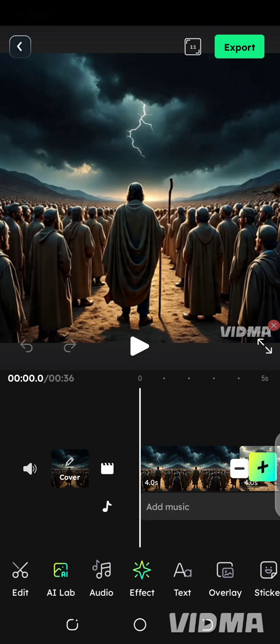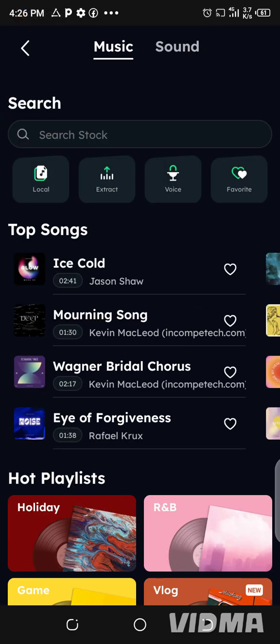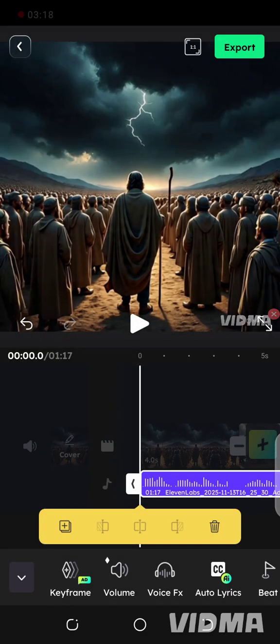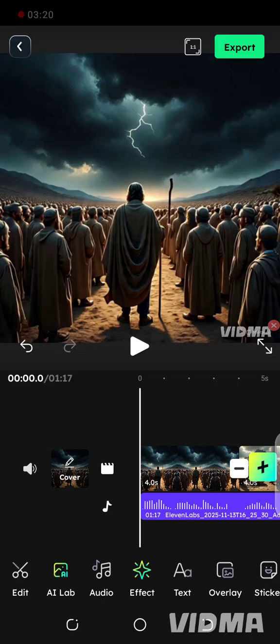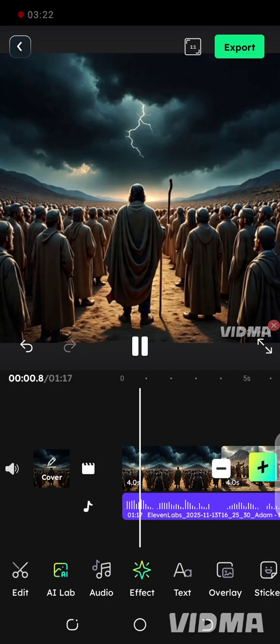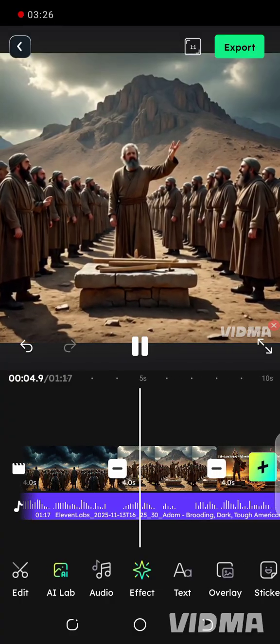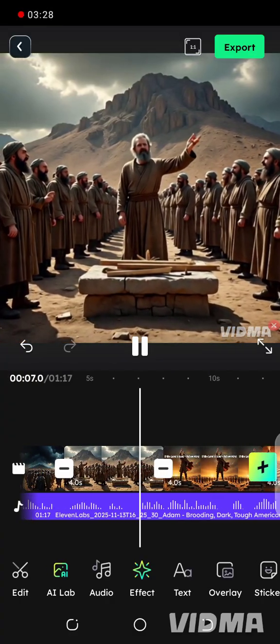Now go to audio, click on local, then I'll press 11 labs. You can see it at the front there. Now I'll play the video to see whether everything aligns.